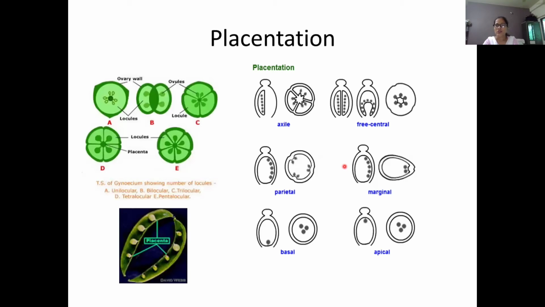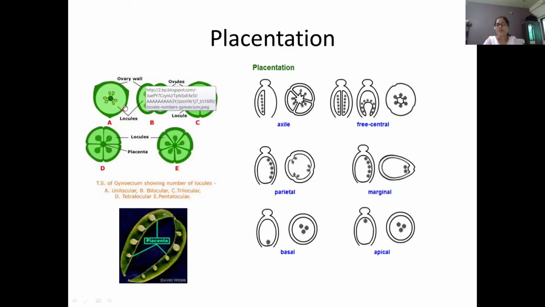Then placentation. In gynoecium, the ovary portion shows different types of placentation if we cut this ovary. So ovary wall, locules, and ovules are the main functional parts of this ovary.